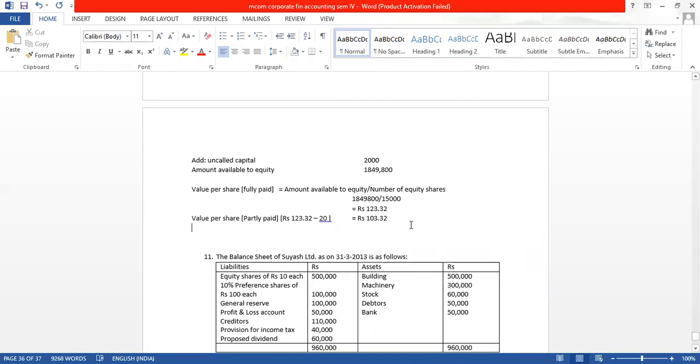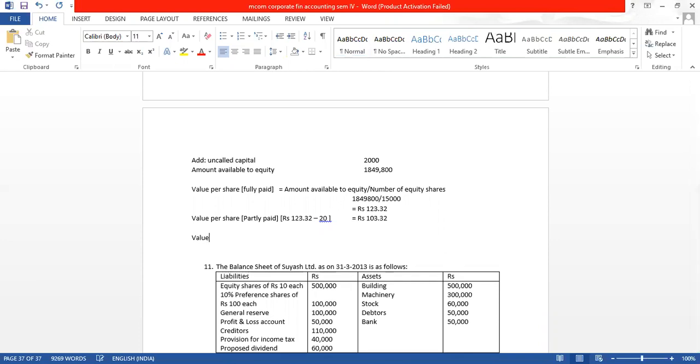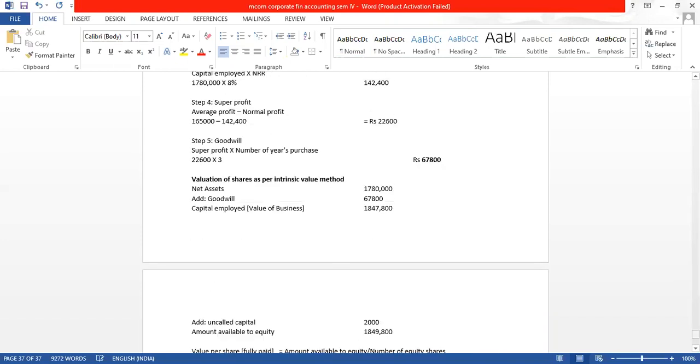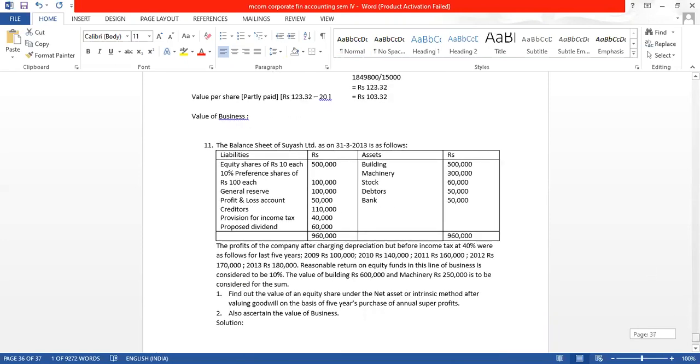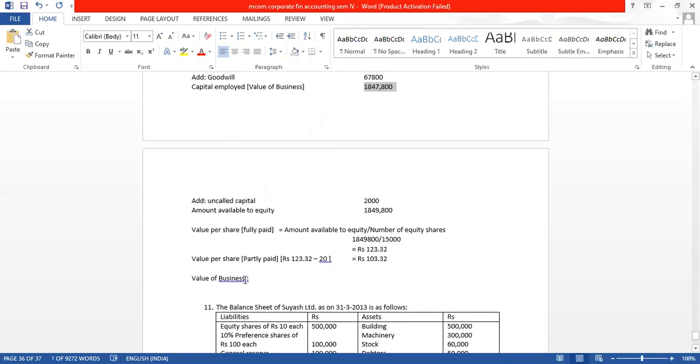Value of business as per net asset method, intrinsic value, is rupees 18 lakh 47,800.